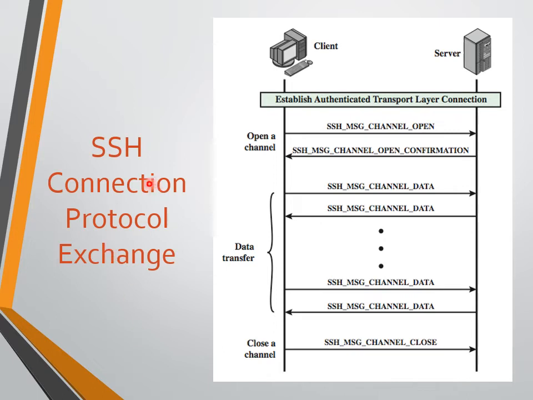This is a continuation of the previous slide content, the SSH connection protocol exchange. In order to exchange data between the client and server, a connection first needs to be established. The connection is not simply going to be established. The client should know the server and the server should know the client, and only then will the connection be established.